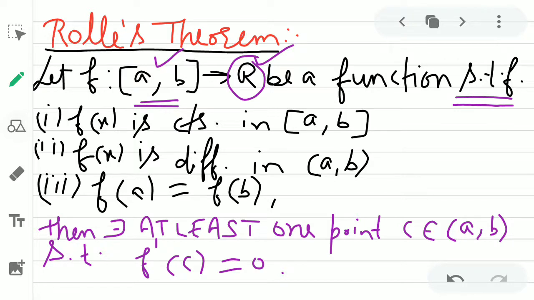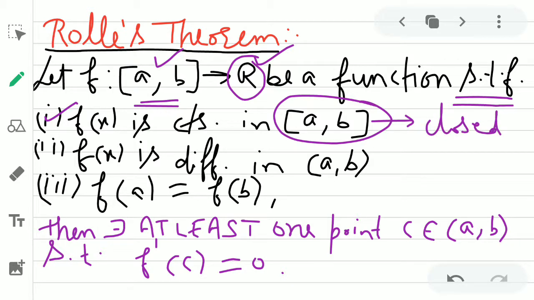Number one, f(x) is continuous in [a, b]. So this interval must be closed, meaning to say continuity we check in the closed interval. Then come to the second point. In the second point we are saying that f(x) is differentiable in the open interval (a, b). Differentiability we check in which interval? Open interval.